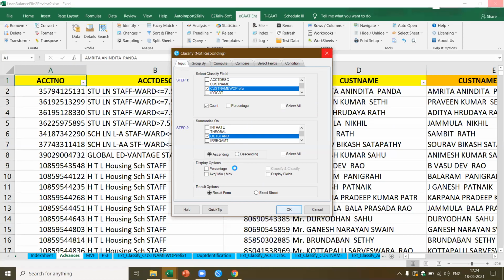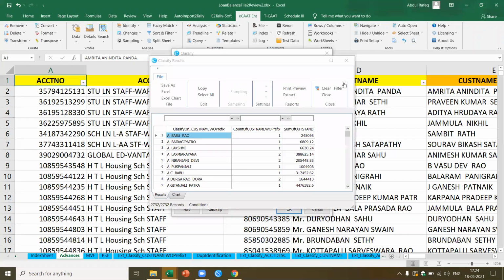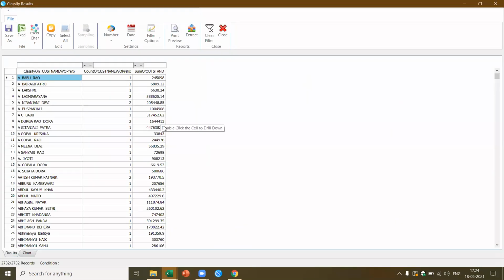In this case, I didn't select the percentage. Otherwise, it would have given the sum percentage. Also, I could have got the average, minimum and max for each of the loans. Now, if you see here, in a few seconds, you got the result. I got this for each of the names. This is arranged alphabetically as per the customer name. Now, I want to sort this based on the count. So I do a single click.